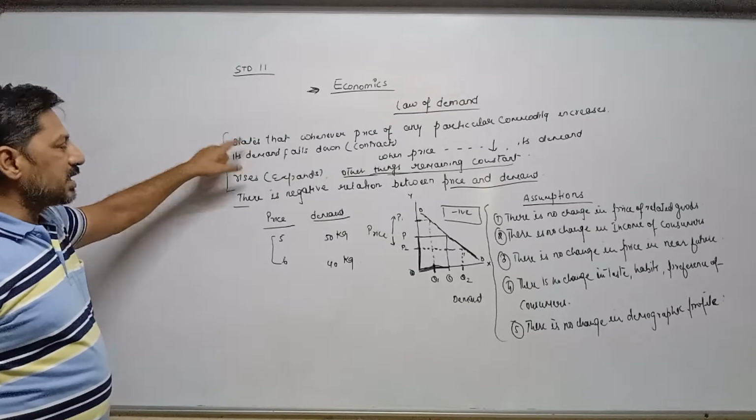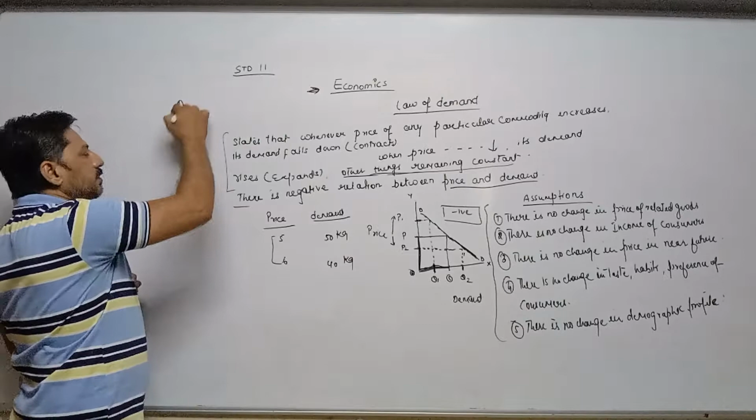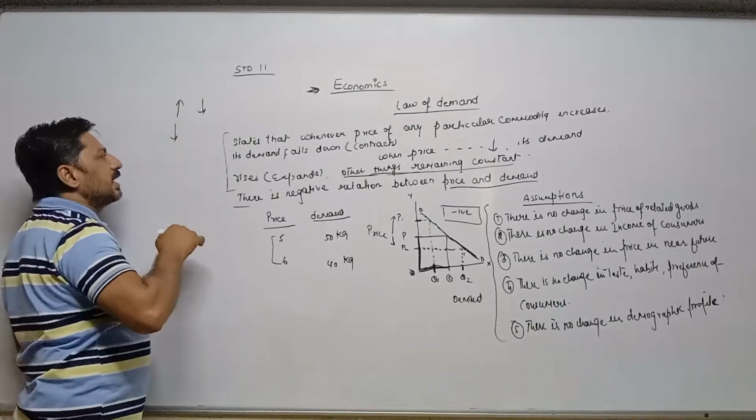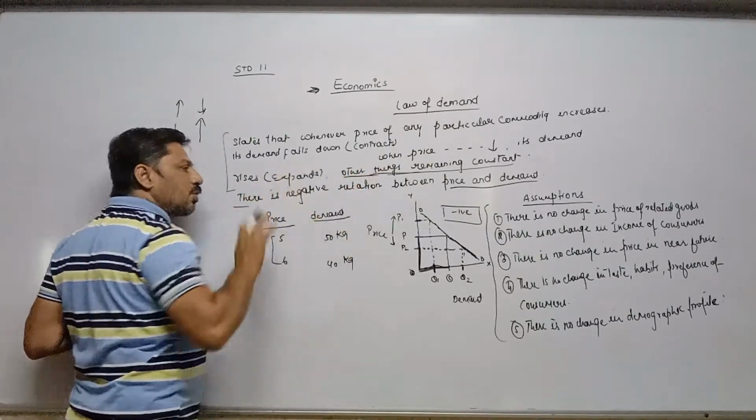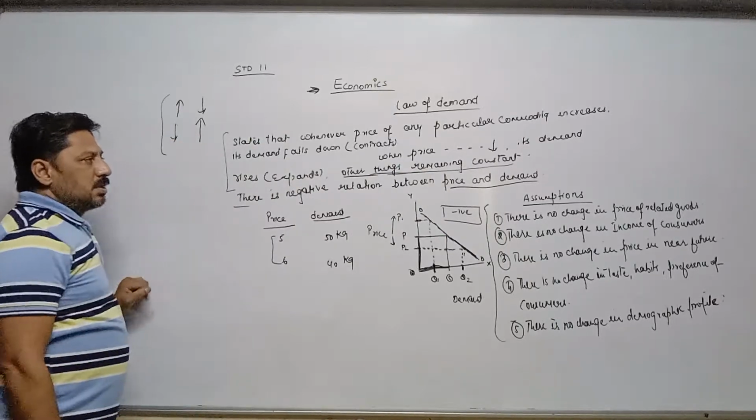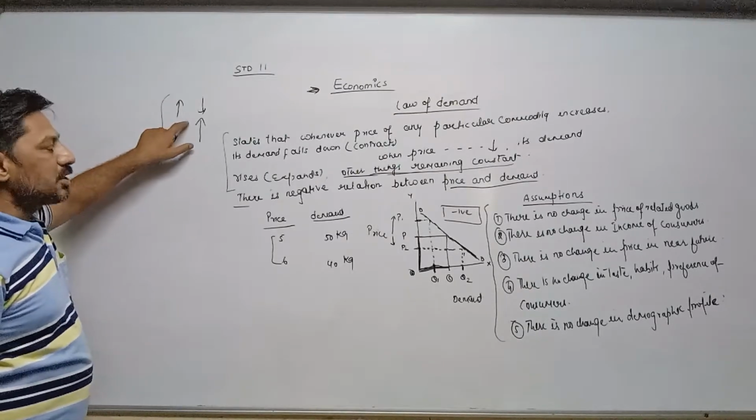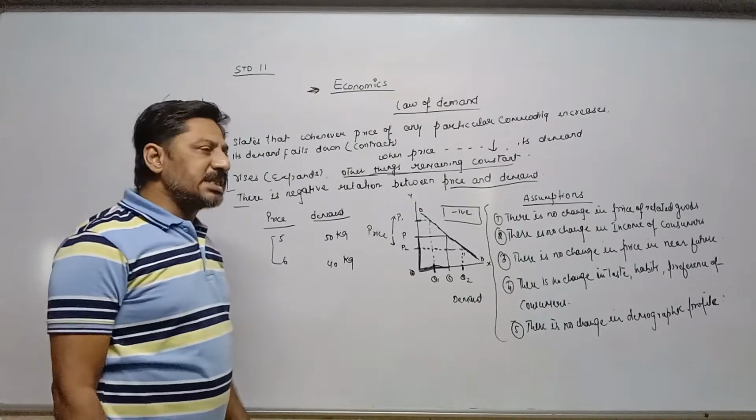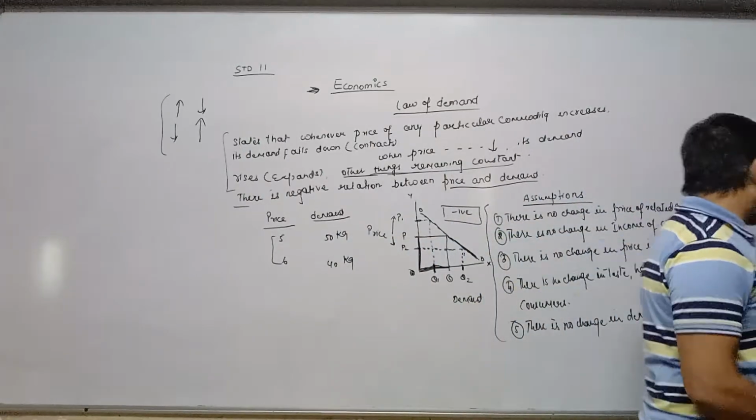Once again it states that whenever price of any particular commodity increases, its demand contracts, or whenever price decreases, its demand expands, other factors remaining constant. But practically it is not always possible. Some goods are such on which this relation is not applicable. Such type of goods are called exceptions to the law of demand. Now what are the exceptions to the law of demand?